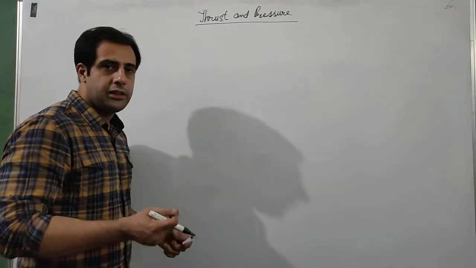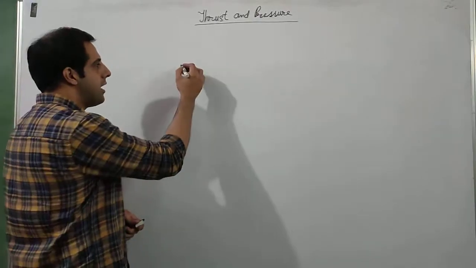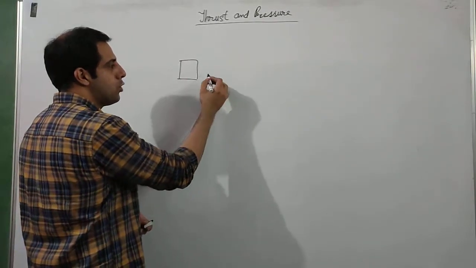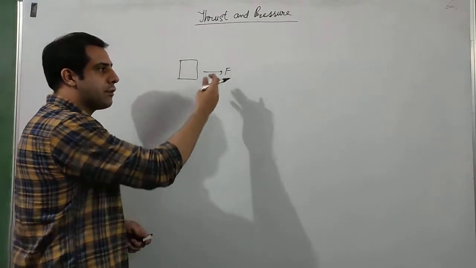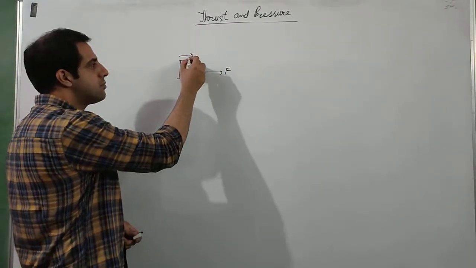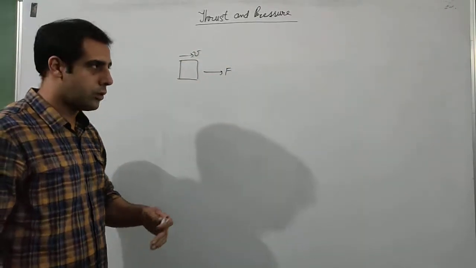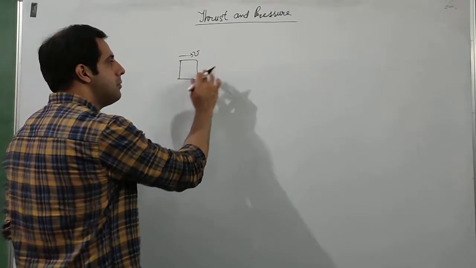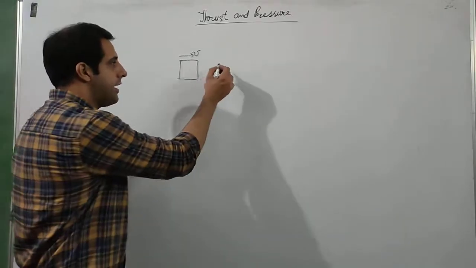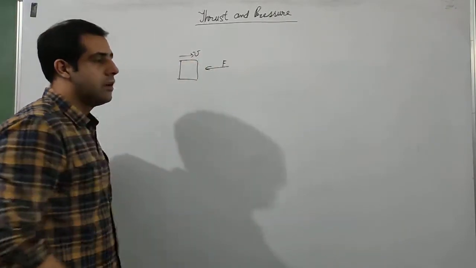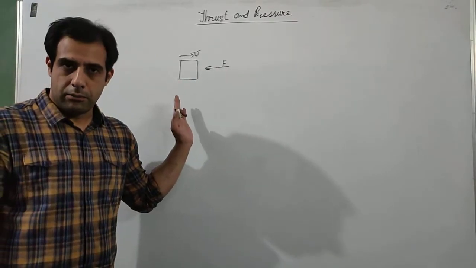Now we already studied in the previous videos about force. We know that force can be used to make a body at rest move. If this box is at rest and if we apply sufficient force in this direction, then this body will move with certain velocity v in this particular direction. If the body is already moving with a velocity v, and if I apply a force in the opposite direction, then if this force is sufficient, it will stop the box.